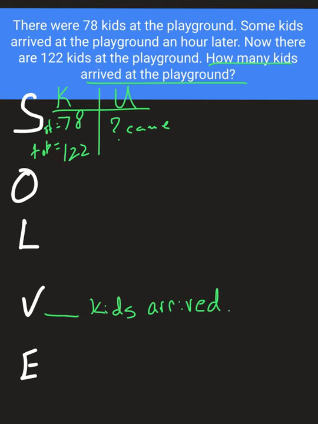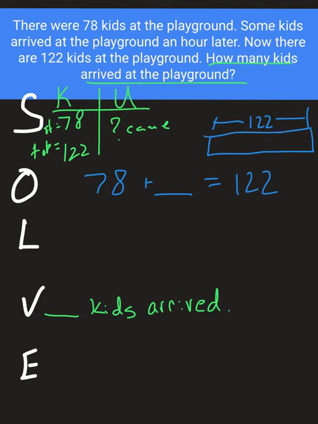Okay, so let's think very carefully. We know that there were 78 kids at the playground. We know that some kids came an hour later. And now there are 122 kids total. We could also use a part-part-whole mat to think about it, although this is not a part-part-whole problem. So we know that there's 122 total. There were 78 kids to start with, and we don't know how many came.